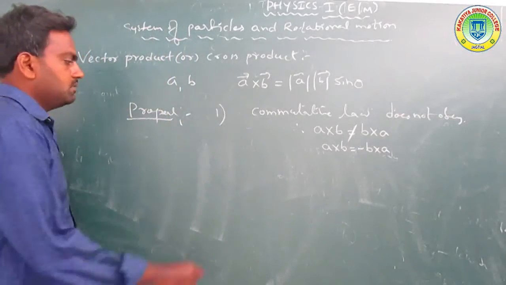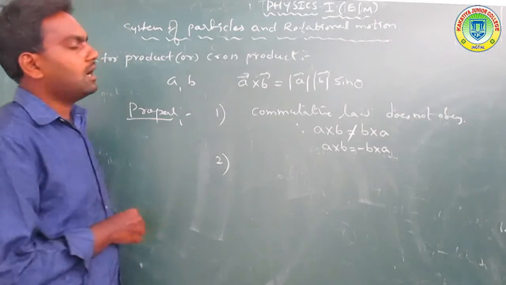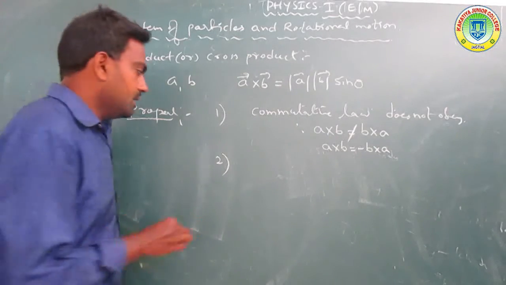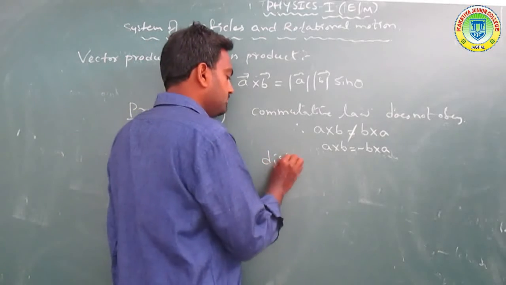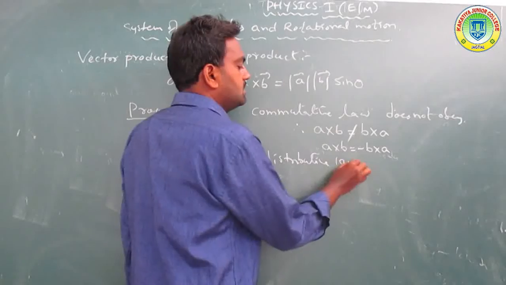Okay, right. So the next one: the vector product or cross product obeys the distributive law. What is the distributive law?